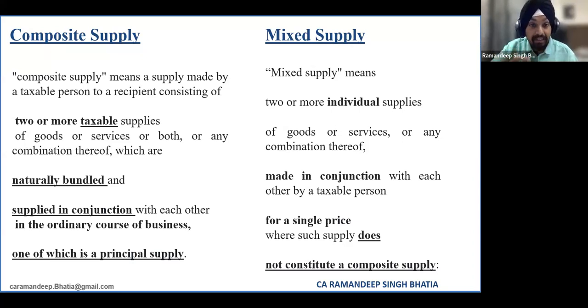Further, if we see carefully, mixed supply talks about single price, which is not there in composite supply. And composite supply says one of which is principal supply. So it emphasizes that there is a supply of two or more goods or services, and one of which is the principal supply, right? And in mixed supply, it carefully says that if it is not a composite supply, then it will be a mixed supply.